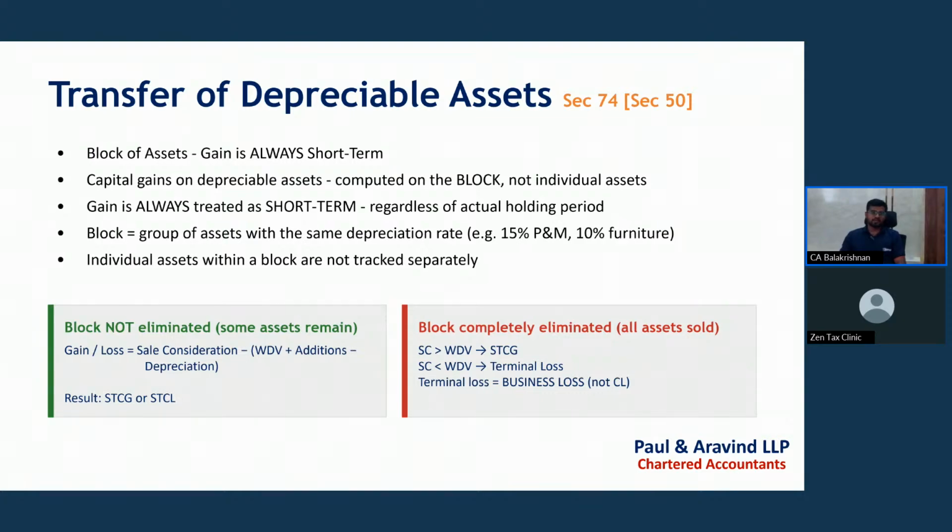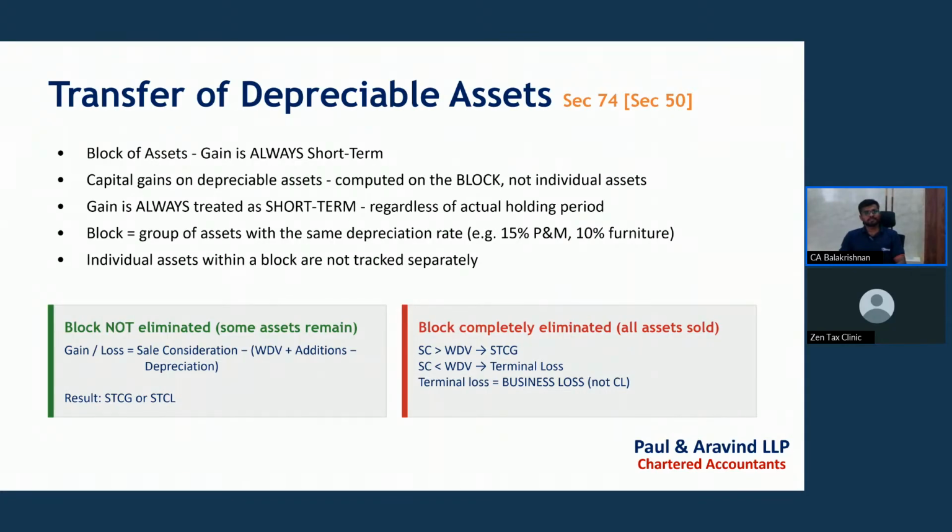So block means a group of assets with the same depreciation rate, and individual assets within the block are not treated separately. So they will be grouped in the same block, and together we take them for depreciation computation purposes, transfer of block purposes, and transfer of asset purposes also. If the block continues, then gain or loss shall be sale consideration minus WDV of the block, that is WDV of the asset plus additions minus depreciation.